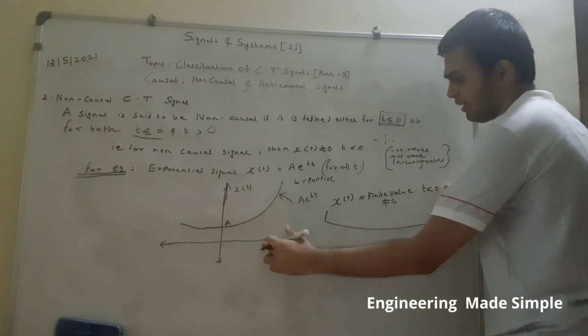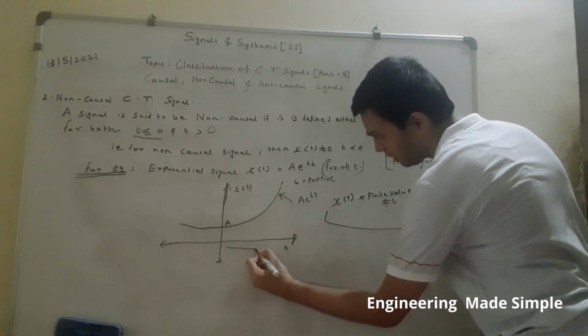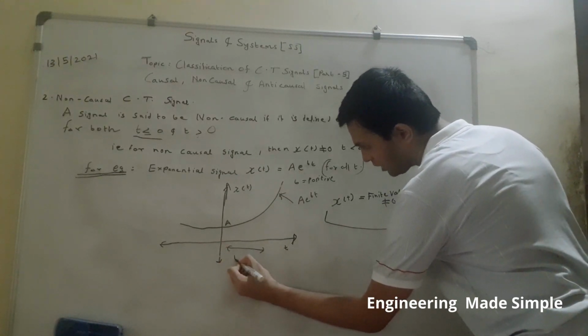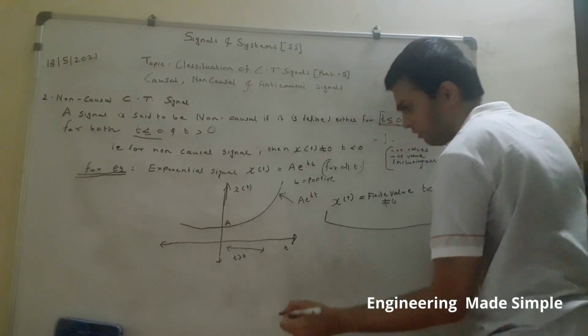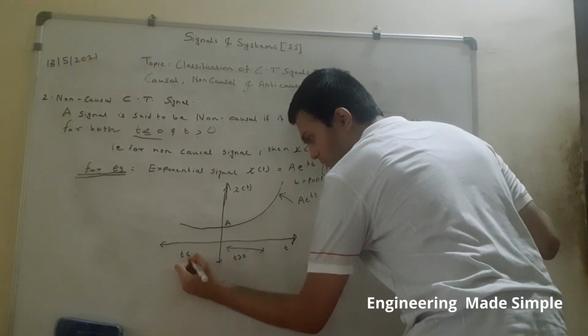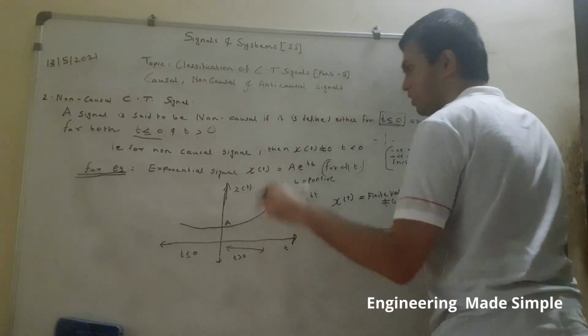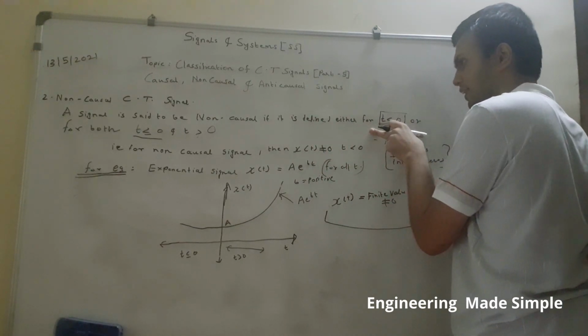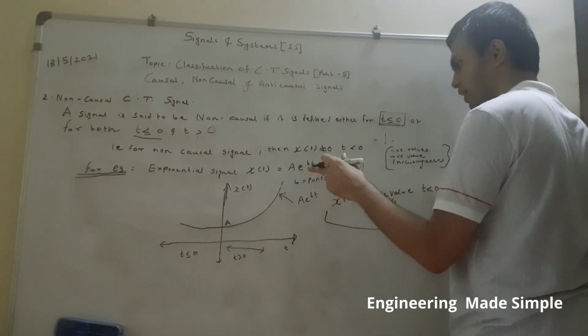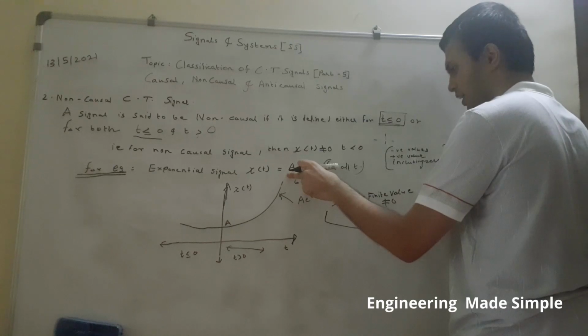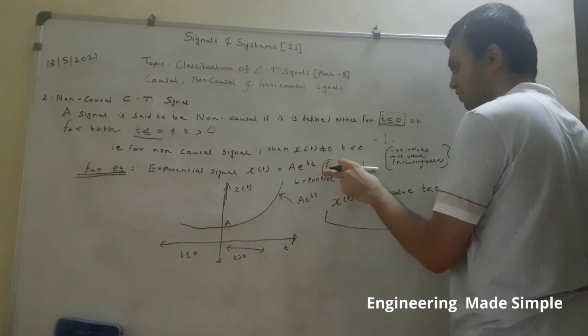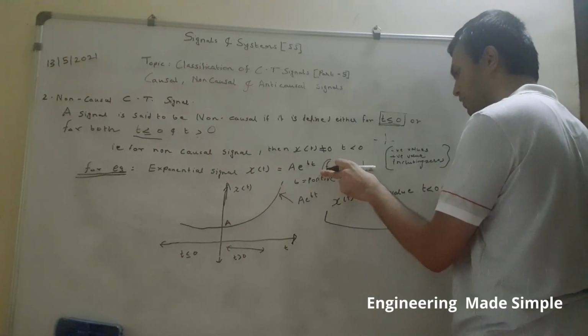So as you can see, this signal is defined for t greater than or equal to 0 and t less than or equal to 0 also. So it satisfies both of our conditions in this case. We can say this exponential signal of the continuous time type is defined for all t. This for all t is important.